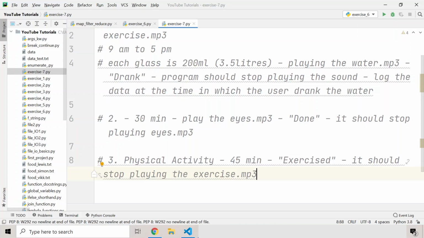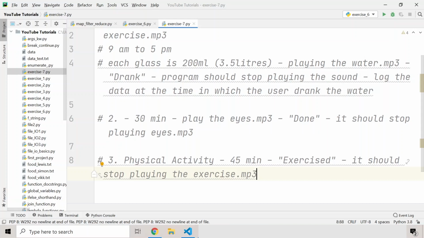So guys, this is a good program, and it will be really helpful to you as well if you are programmers, or even if you are not programmers. It will really help you make sure that you are drinking your 3.5 liters of water a day, and you are exercising your body, doing some physical activity, and it will really help you in your daily life. So I hope that you guys solve this exercise.